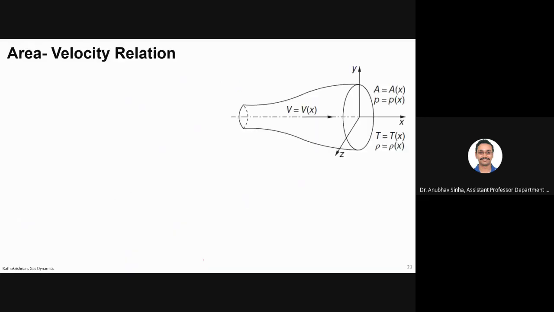Okay, moving on. We'll now talk about the area velocity relation. So basically what we are assuming is that the area is changing with x, pressure is changing with x, and all the variables are changing with x. So we are talking in terms of x, and again I will repeat that this is quasi one dimensional. Strictly speaking, this is not one dimensional, but we can say this is approximately one dimensional.